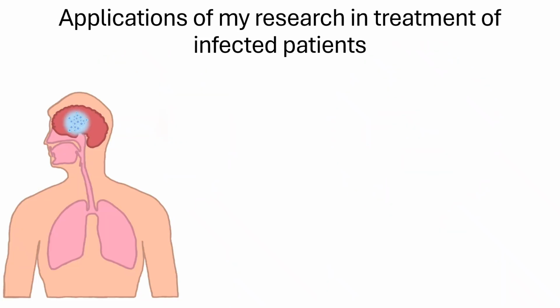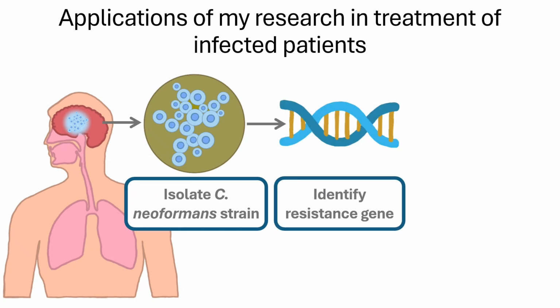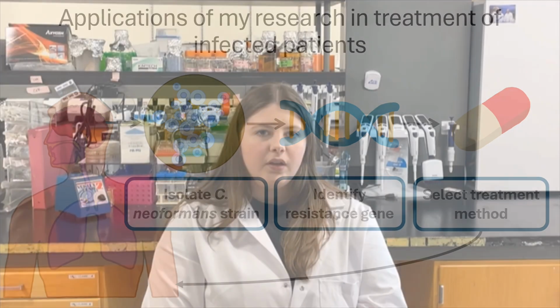The broader applications of my findings are for use in diagnostic procedures for patients. Knowing which genes are correlated with drug resistance will help decide which antifungal drugs to provide for patients based on the strain they are infected with. Cryptococcus neoformans is already extremely difficult to treat. Choosing an effective antifungal drug will help accelerate the treatment of infected patients as well as lower the overall mortality rate.